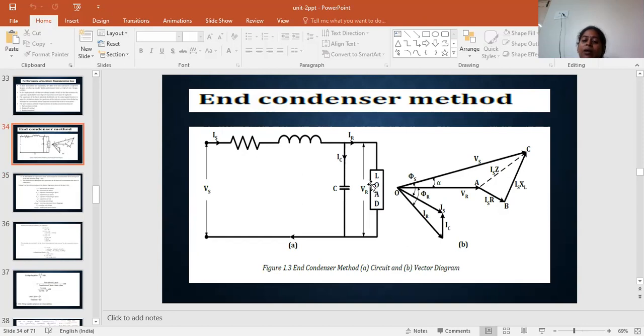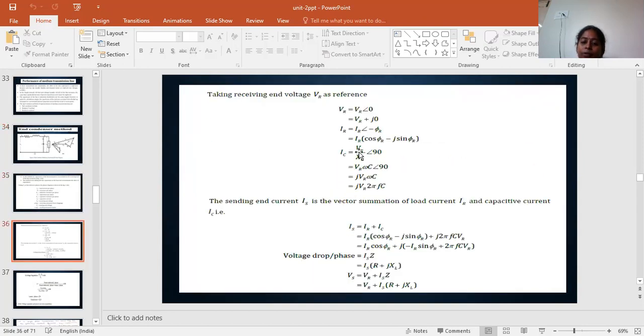VR is there at the load and in the capacitor also. The capacitive reactance is represented as XC, and we know XC equals 1 by j omega C.